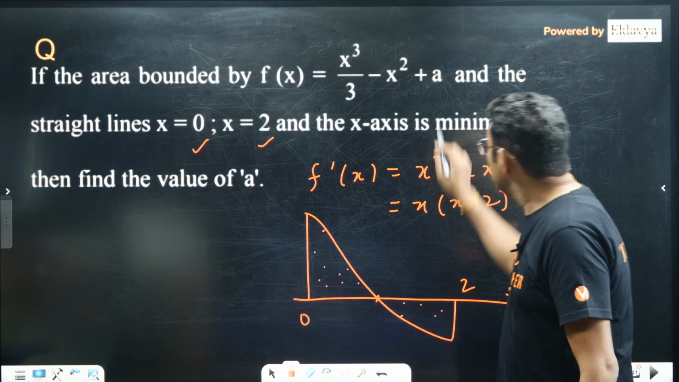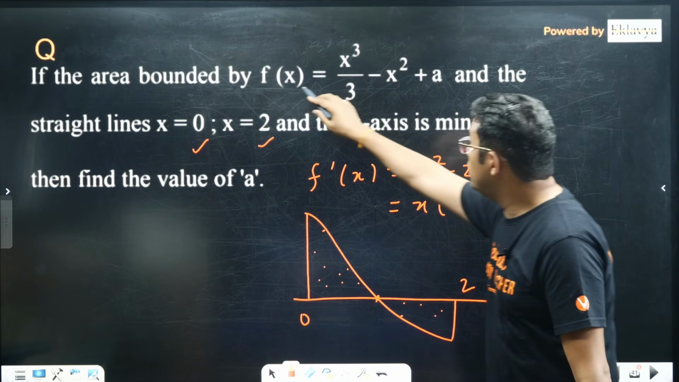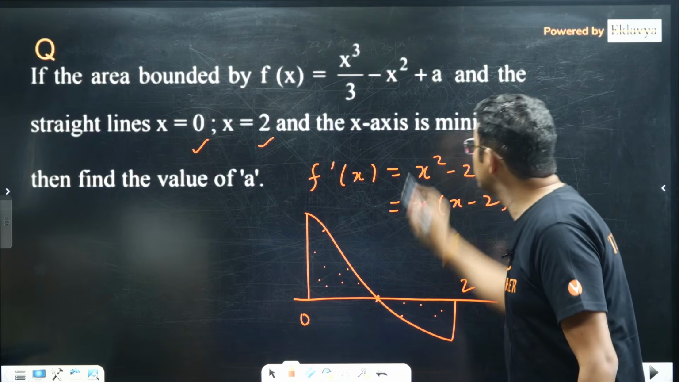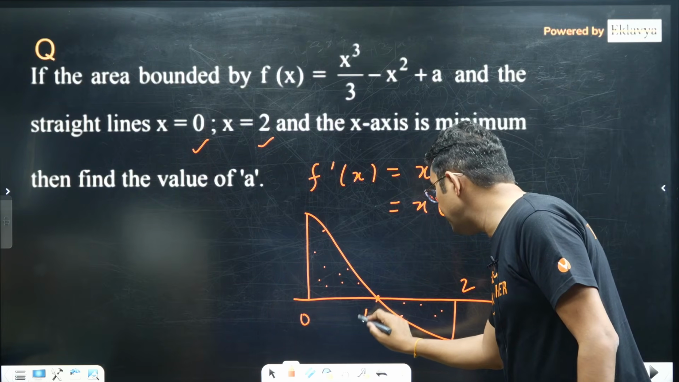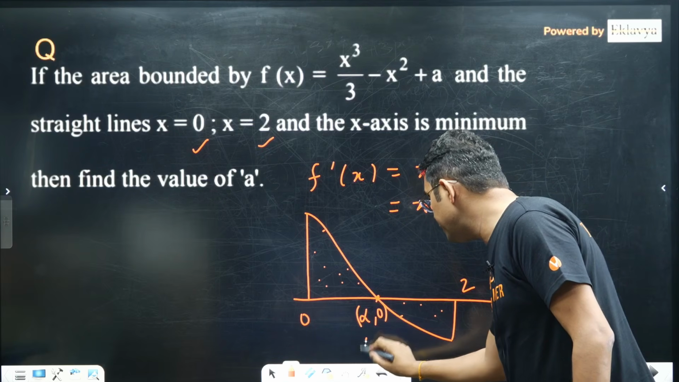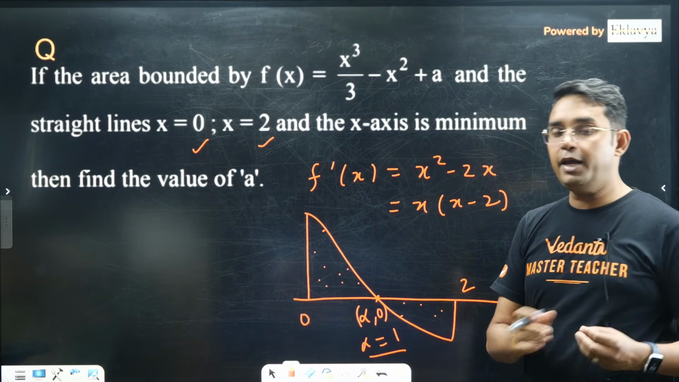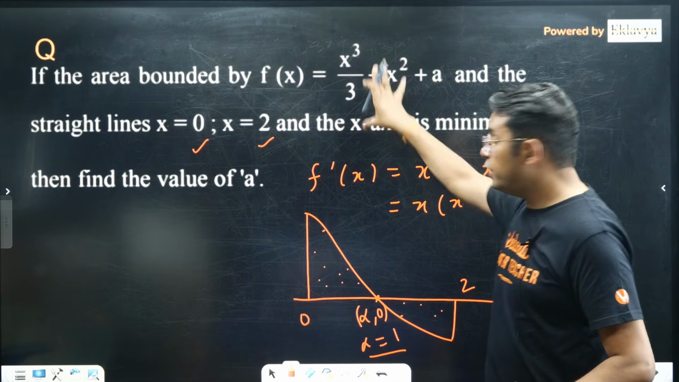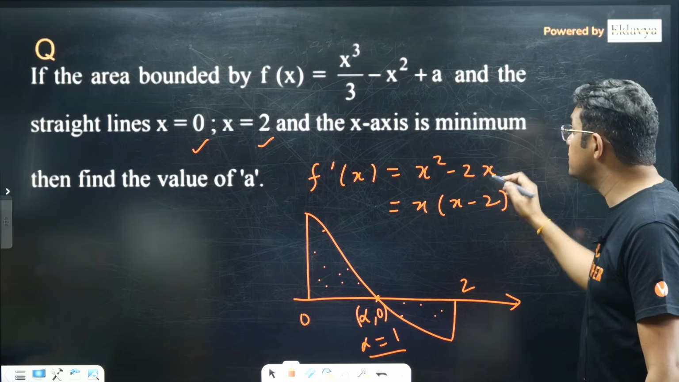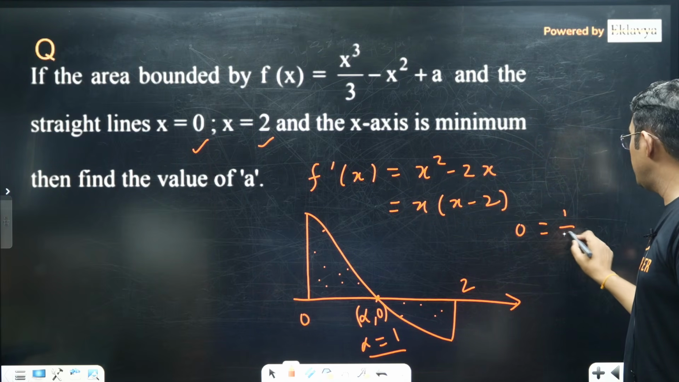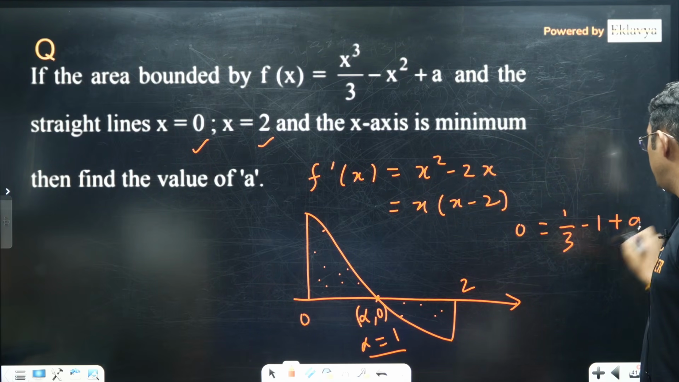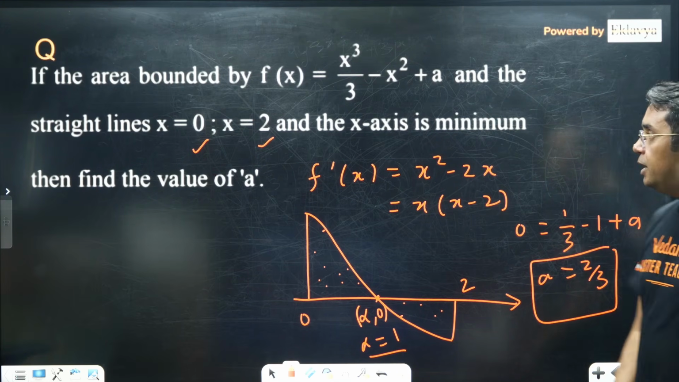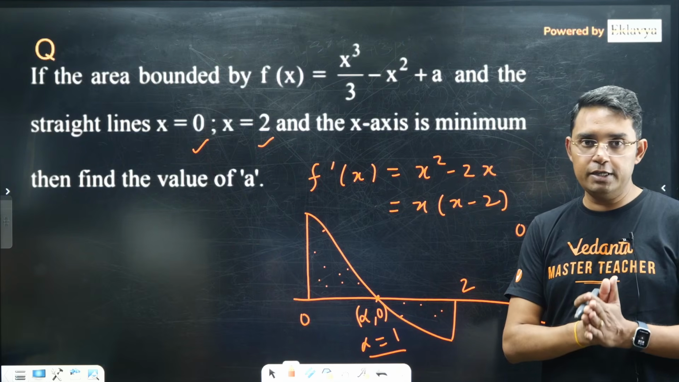We want y equal to 0, and that is what point? That should be some alpha comma 0, and alpha has to be equal to 1 if we want the area to be minimum. That means at x equal to 1, the value of this function should become equal to 0. That means 0 equals 1 by 3 minus 1 plus a, which will give you a equal to 2 by 3. So for this question, a has to be 2 by 3. I hope you understand it.